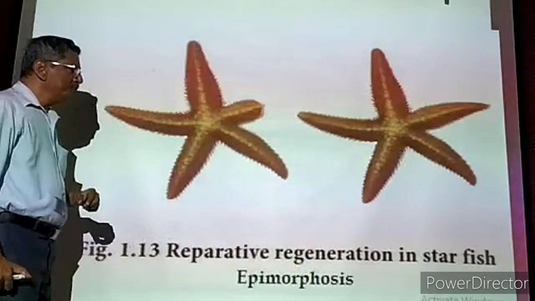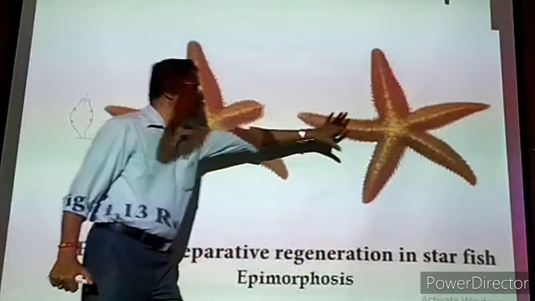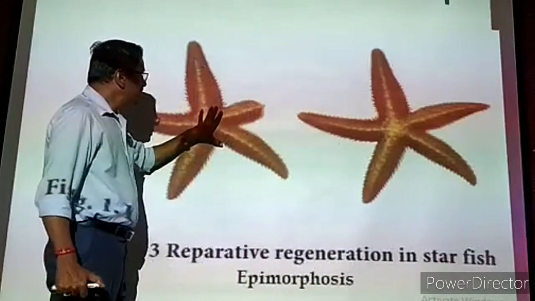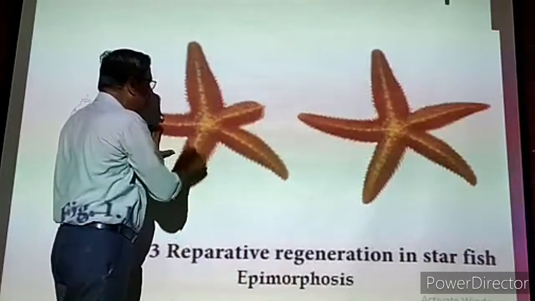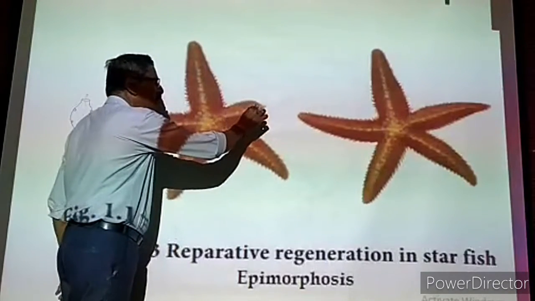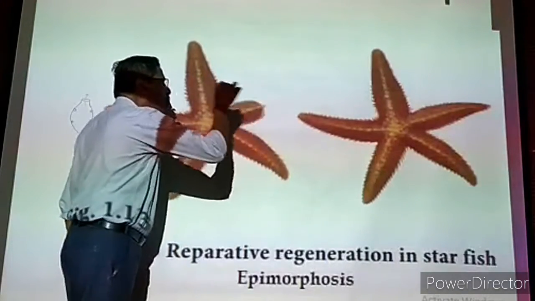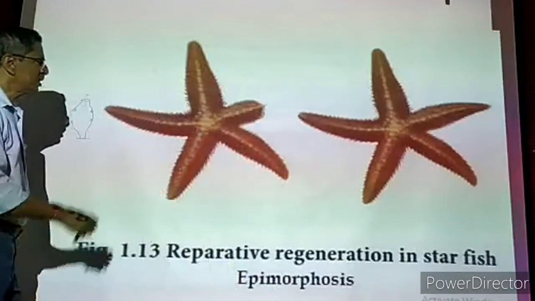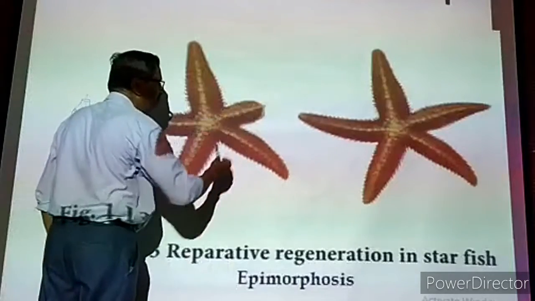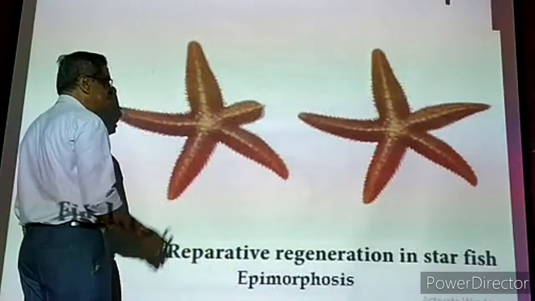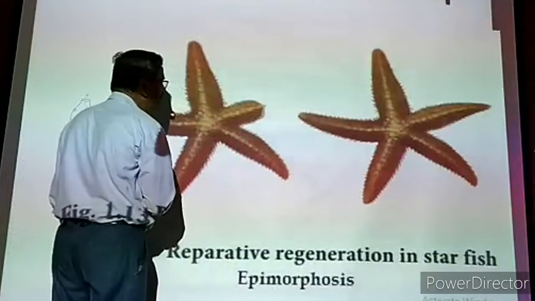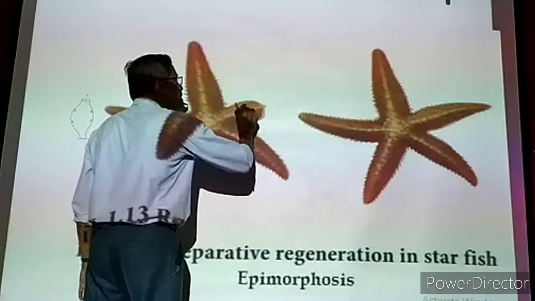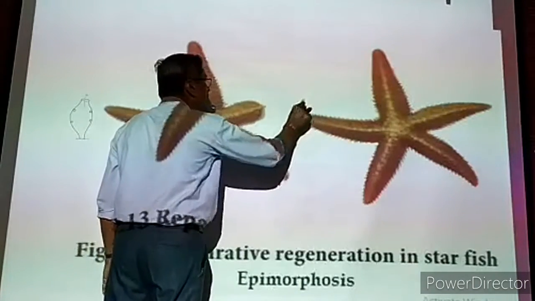Now for example, this is one complete starfish. This starfish has 5 arms. Imagine that due to some reason, one arm is broken and removed. Now it does not have the 5th arm proper. Only part of the arm is present. But the starfish has the ability to develop into a complete arm.